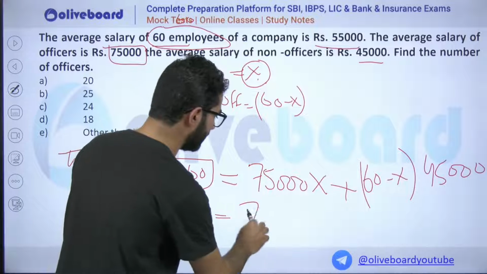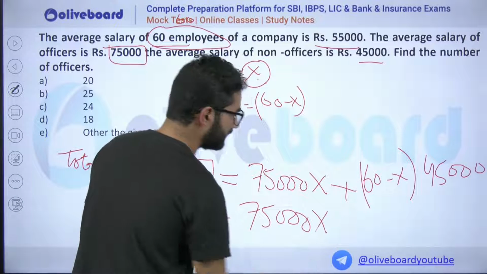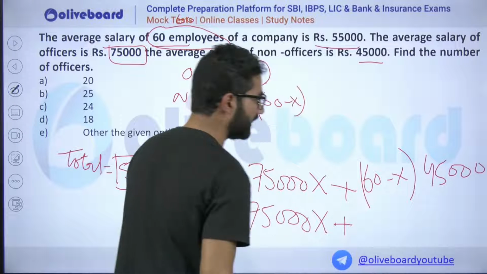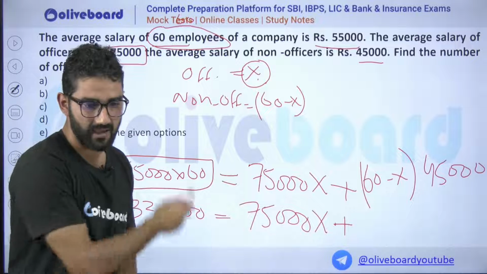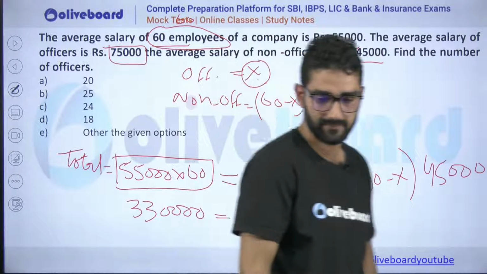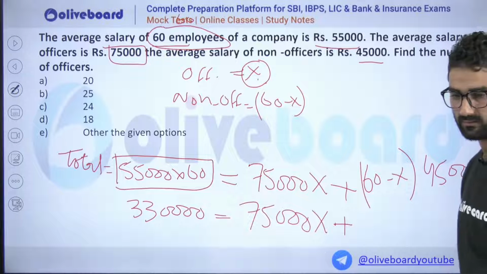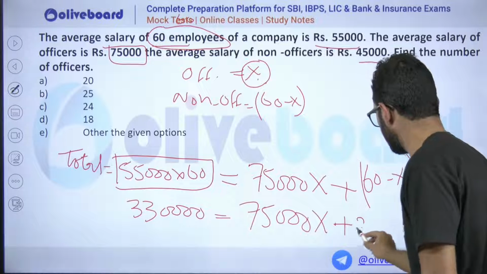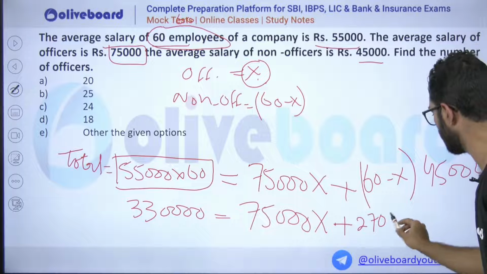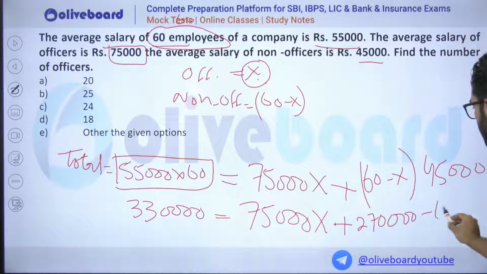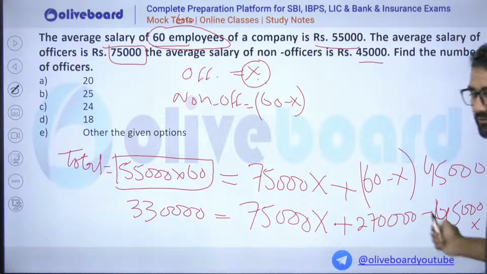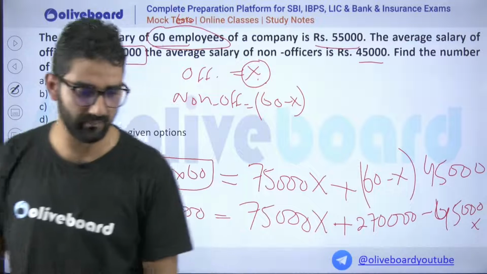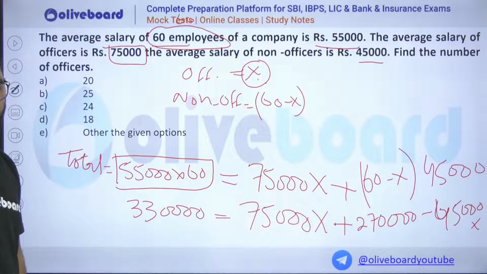Give me the value. It is 75,000 X plus 45 multiplied by 60, which is 2,700,000, minus 45,000 X. What is the value of X you got? Calculate the value of X.